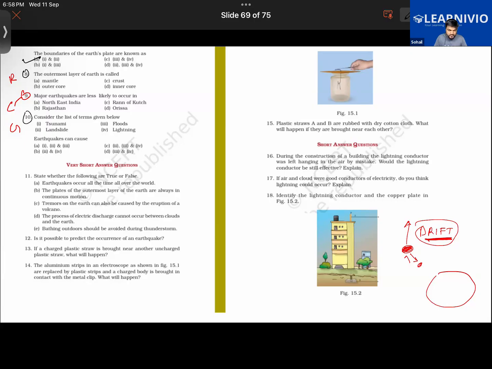Sir, the answer of 10th is A. Yes, that is correct. Good. So an earthquake can cause tsunami, landslide, and flood also. Good.